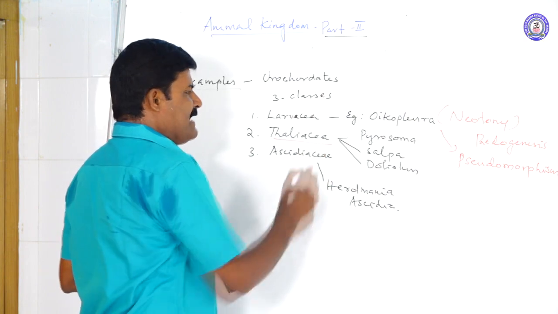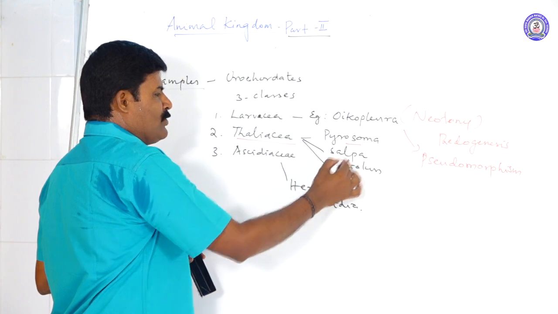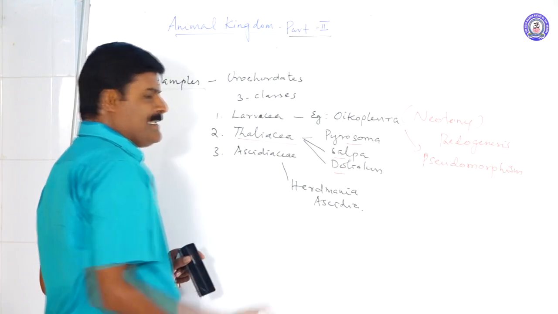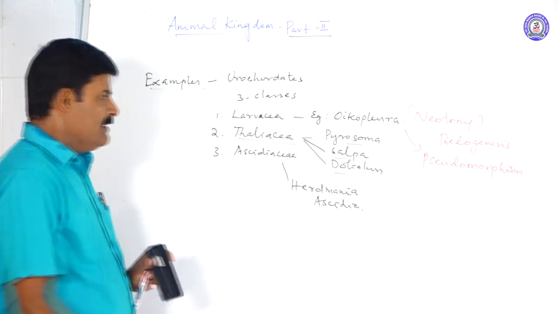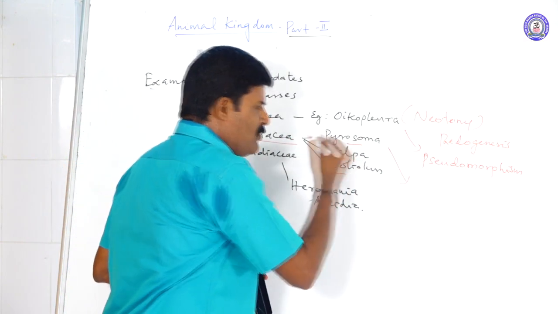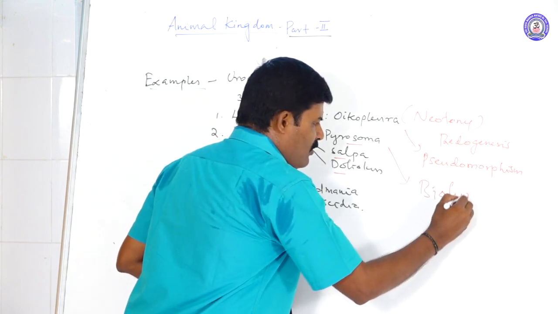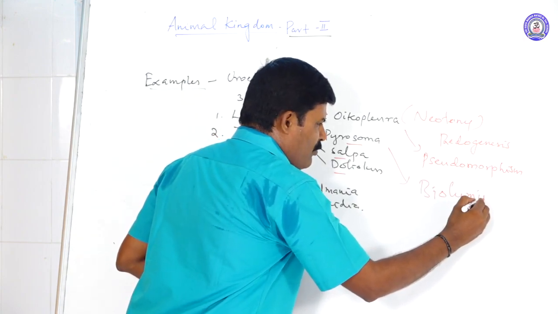What is called Thaliacea? This class has three animals. One is Pyrosoma, another is Salpa, and another one is Doliolum. These three animals belong to the class Thaliacea. What is the special feature of Pyrosoma? It shows bioluminescence.